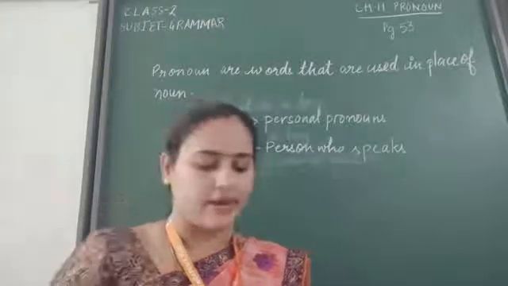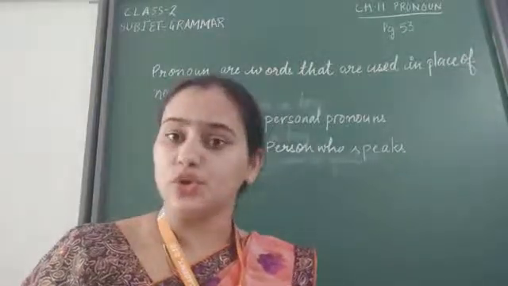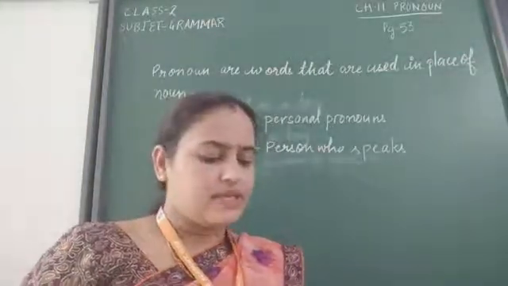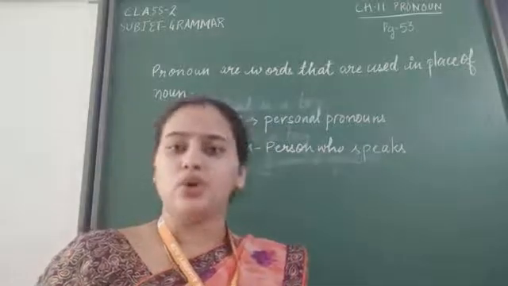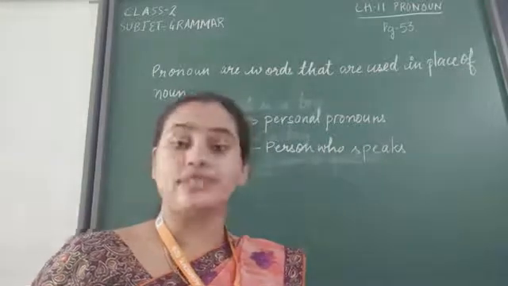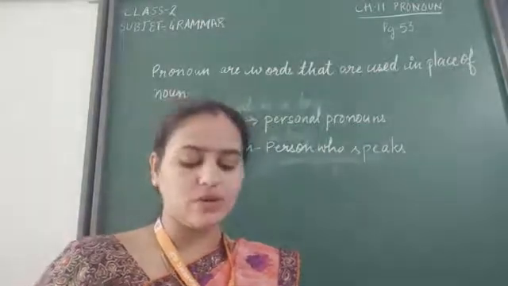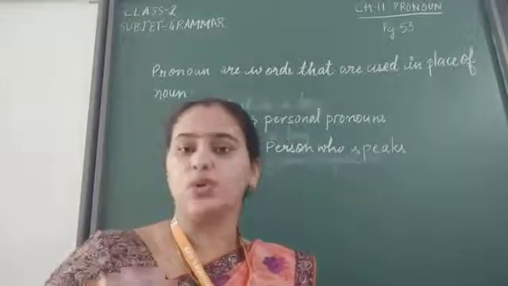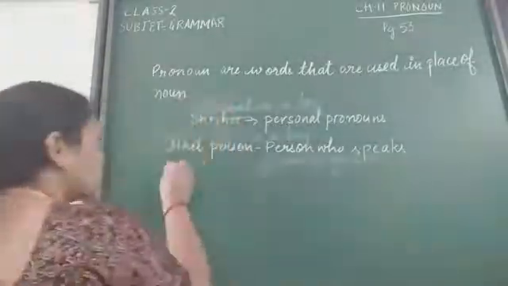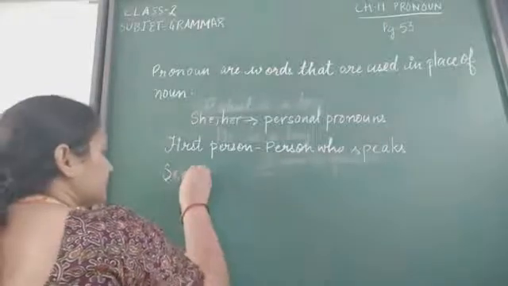Then read the following sentences. You are a good player. These photographs are yours. In these sentences, you and yours are the personal pronouns of second person. All the pronouns that are used for the person spoken to. So what is second person?